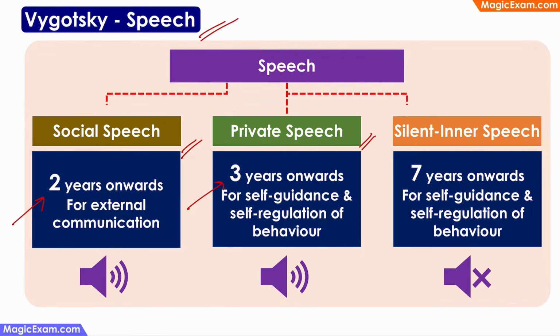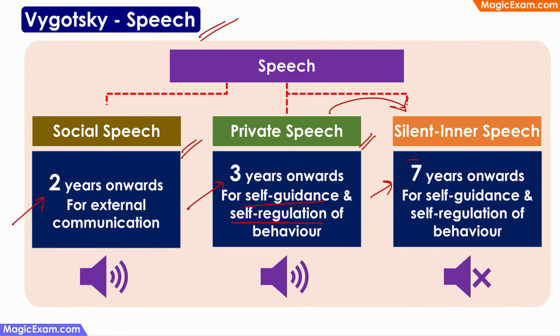So private speech is not actually addressed or aimed at anybody else. So private speech is just a loud expression of the child's thoughts. So the child is speaking to himself or herself and giving self-guidance or self-regulation. Now, private speech becomes silent inner speech from the age of 7 onwards.